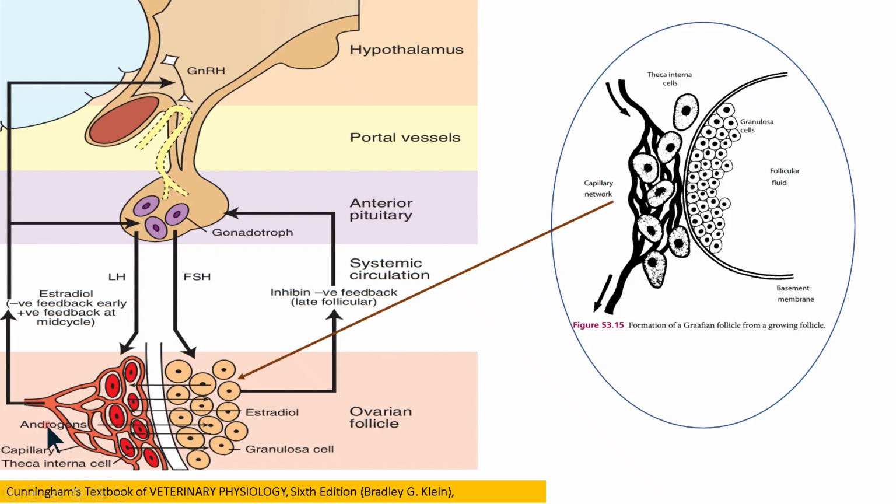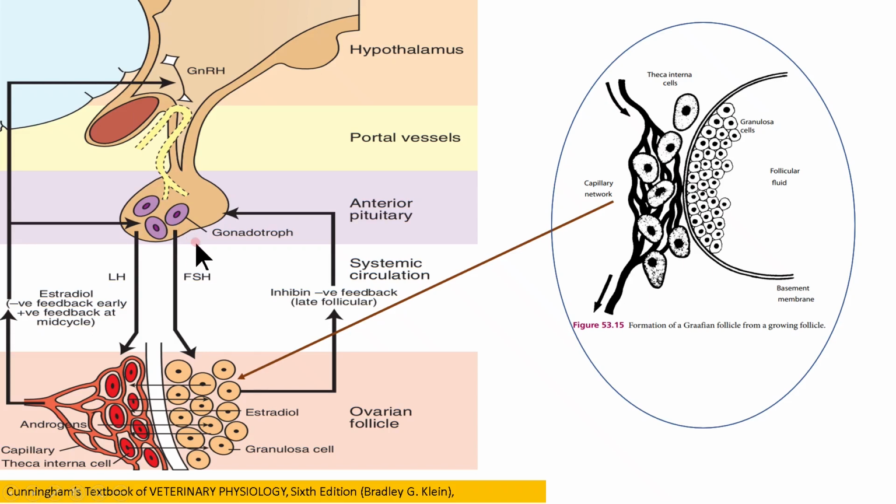LH acts upon theca cells for the production of androgen. Androgen passes through the basement membrane and is converted to estrogen by the aromatase activity. FSH enhances the aromatase activity in the granulosa cells. Therefore, the estrogen concentration increases significantly. The higher concentration of estrogen becomes negative feedback to hypothalamus and pituitary. However, the low concentration of estrogen is positive feedback to hypothalamus and pituitary.